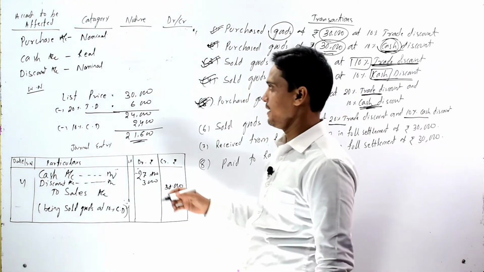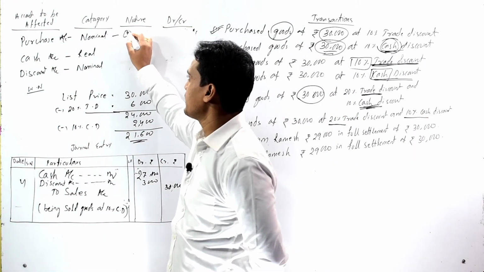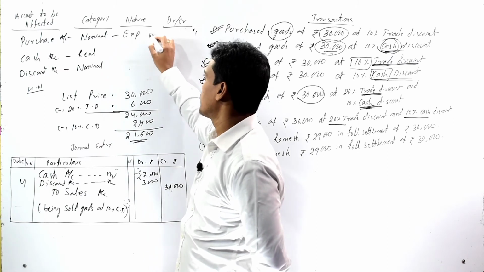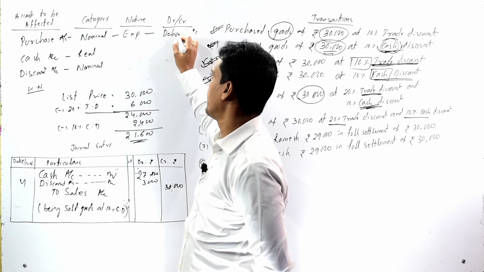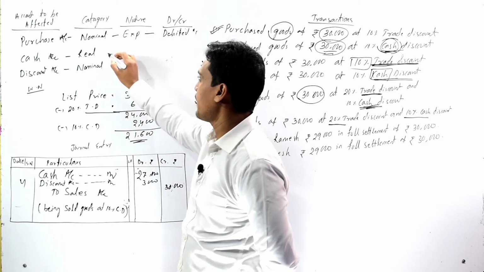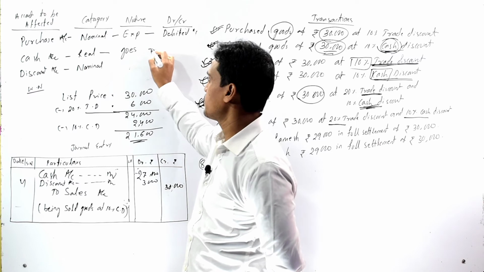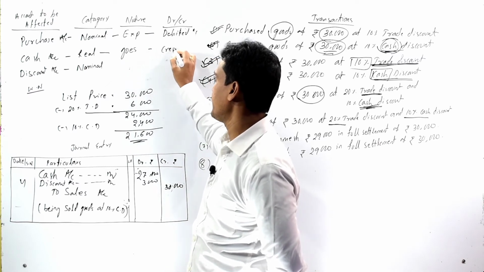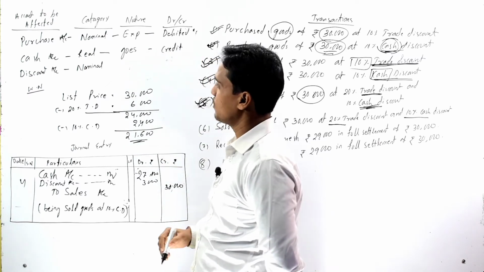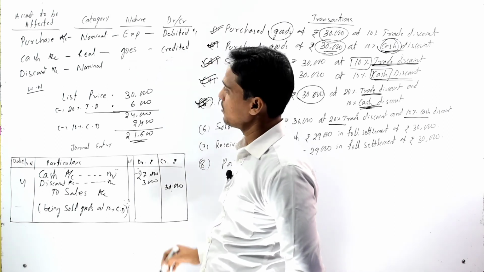So as we are purchasing, it is an expense, so purchase account should be debited, and as cash goes out, it should be credited as per the rules.